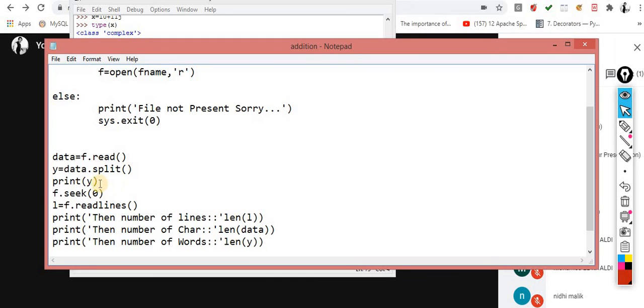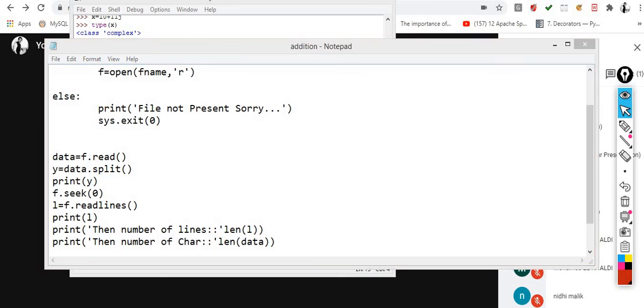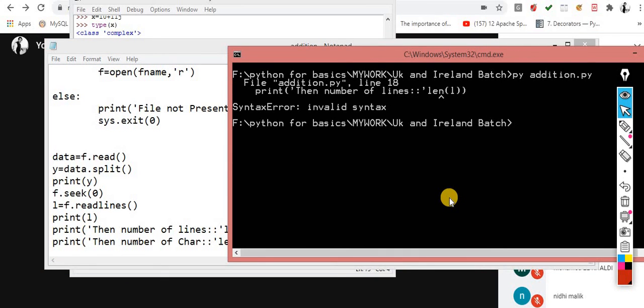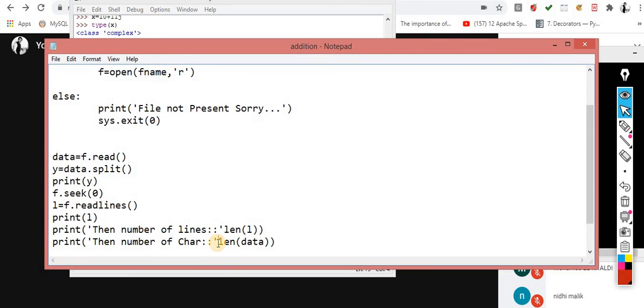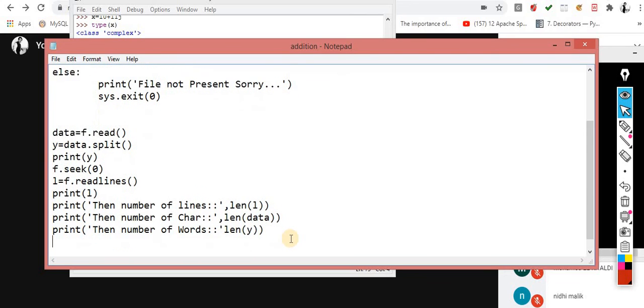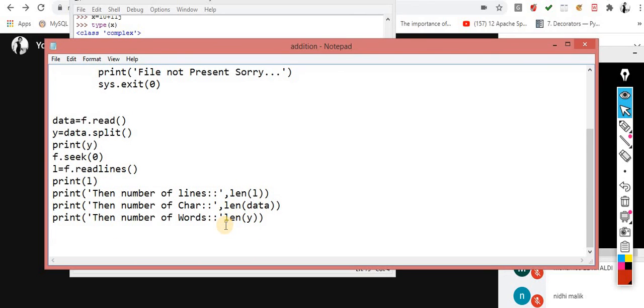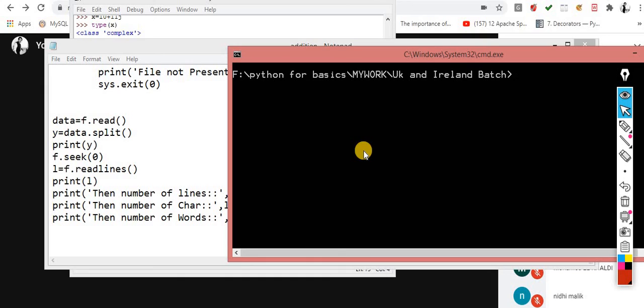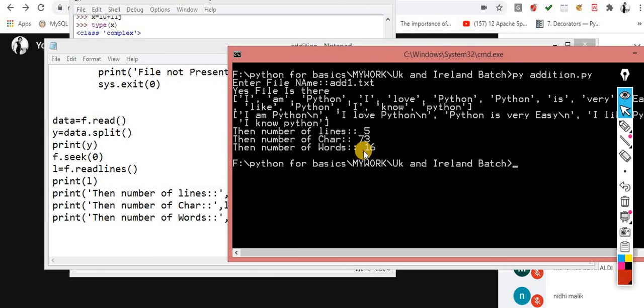So I am printing the data after splitting it, which will give me the words, and one more thing, I am printing this L. Now the picture would be more clear. I am saving it and now running it. I forgot to add a comma over here, and again here. Okay, Control S. The name of the file is add1.txt.